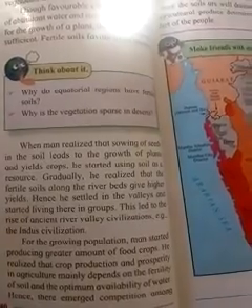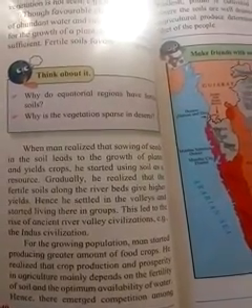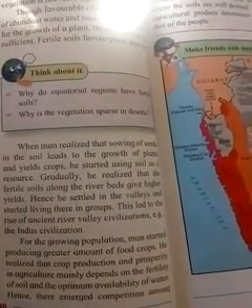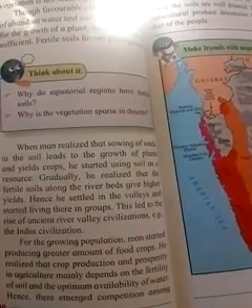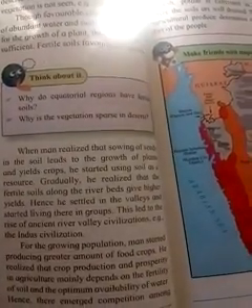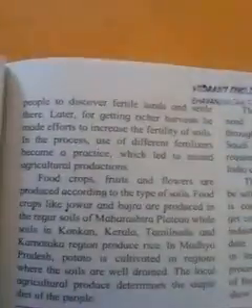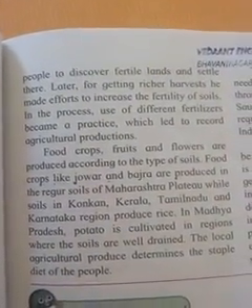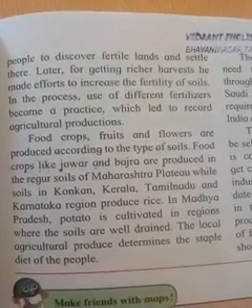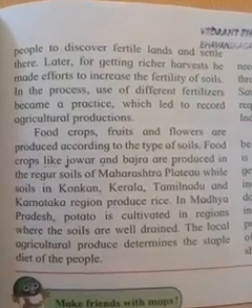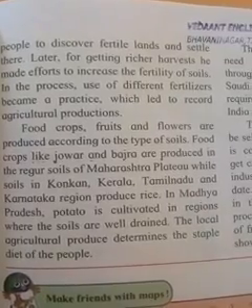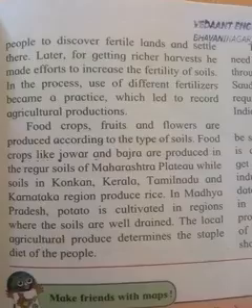He realized that crop production and prosperity in agriculture mainly depend on the fertility of the soil, and on the optimum availability of water. Hence competition emerged among people to discover fertile land and settle there. Later, for a richer harvest, he made efforts to increase the fertility of the soil. Using fertilizers became a practice which leads to record agricultural production.